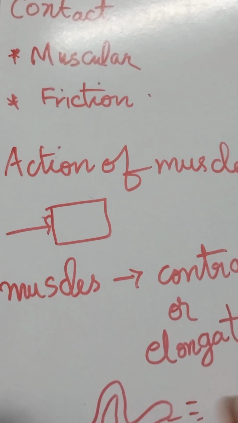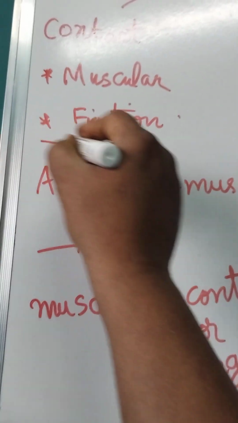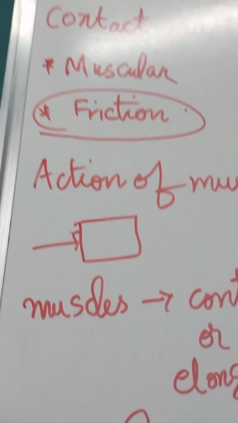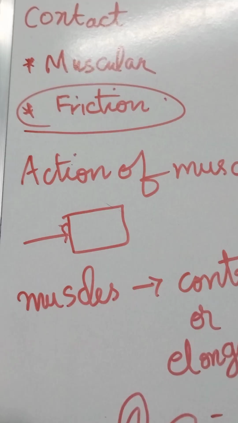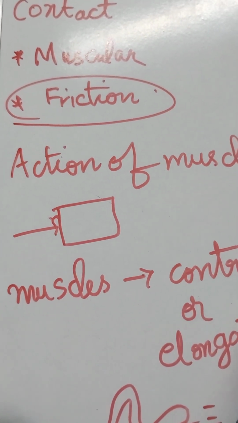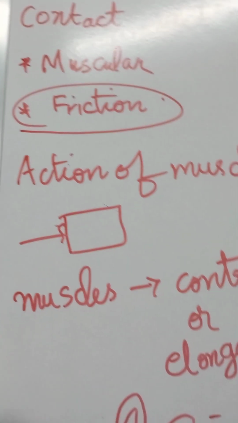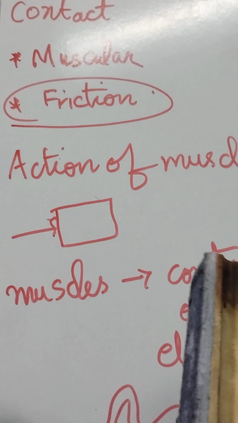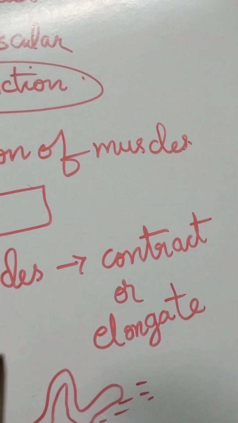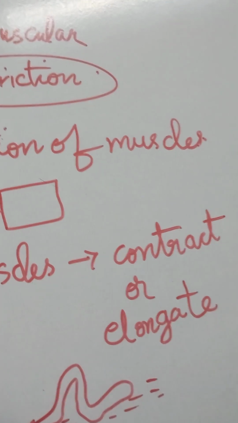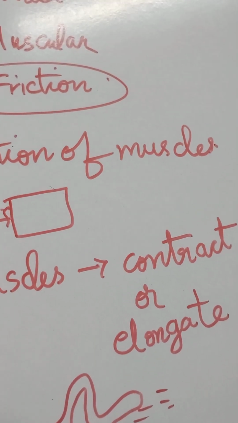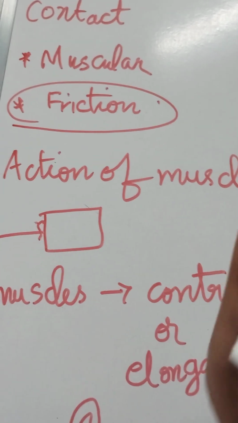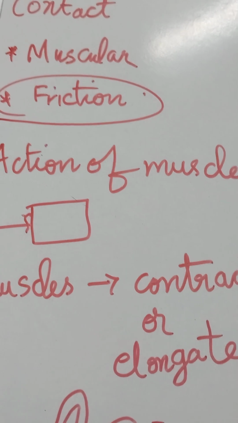Okay, then we are moving to frictional force. Frictional force is also a contact force. So muscular force is due to the action of the muscles in our body. The muscles will contract or elongate while doing the activity. It is done only by living organisms. The force that only living organisms can produce is muscular force. They may ask you like that also.